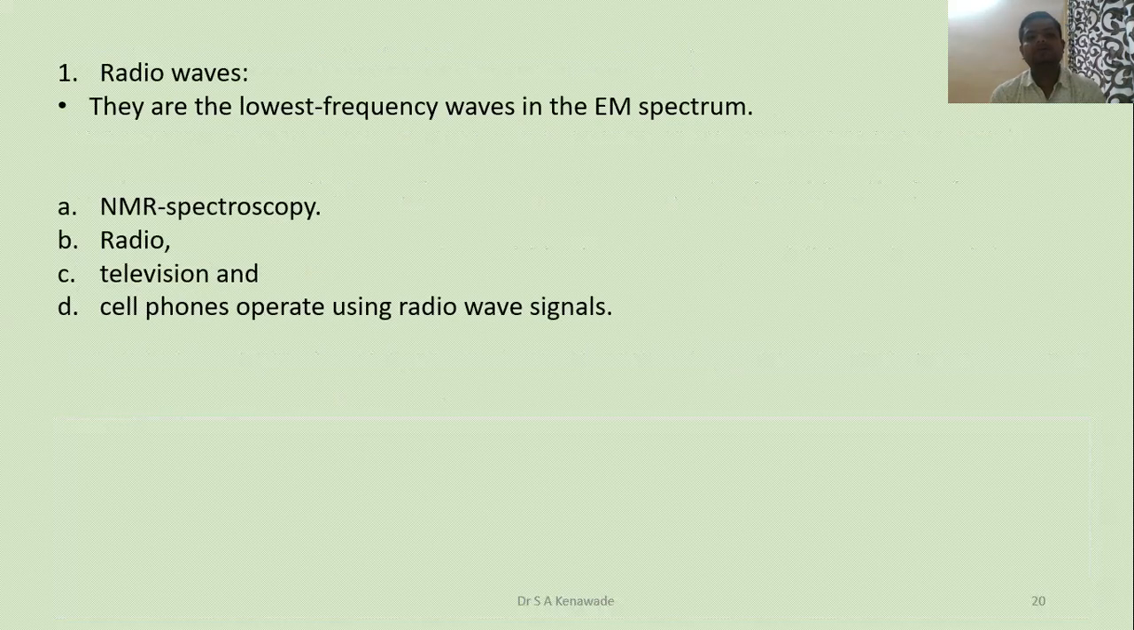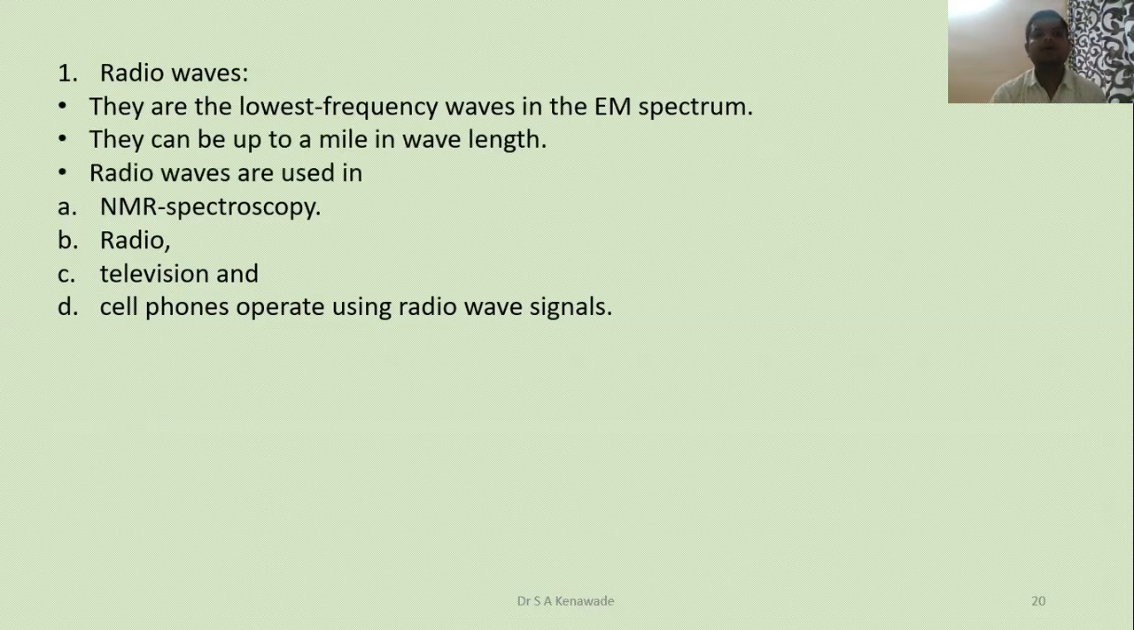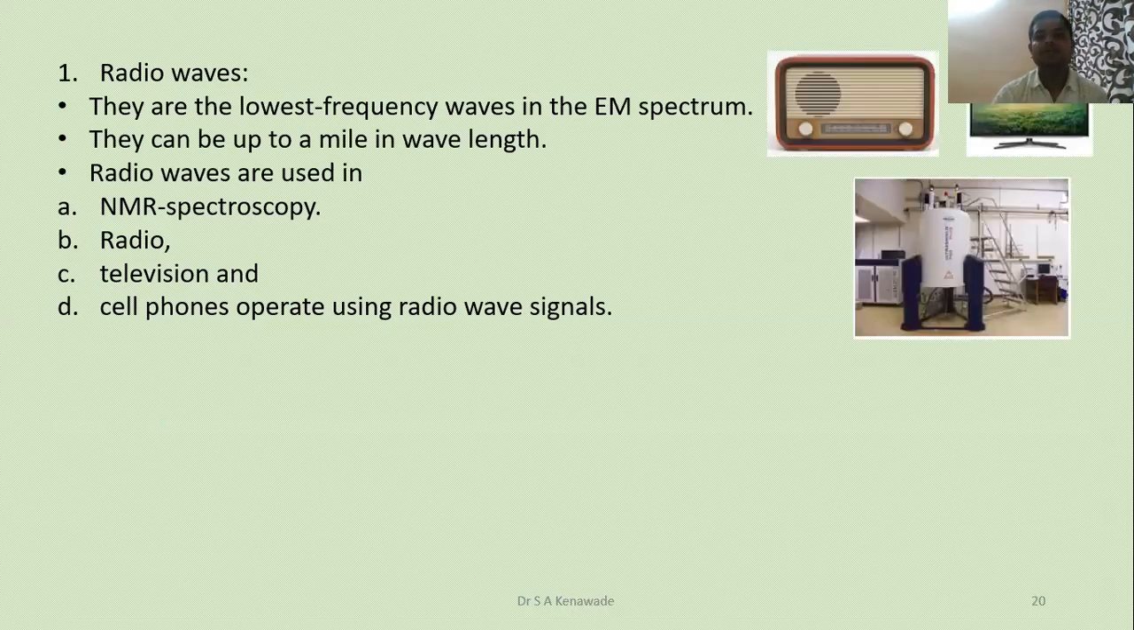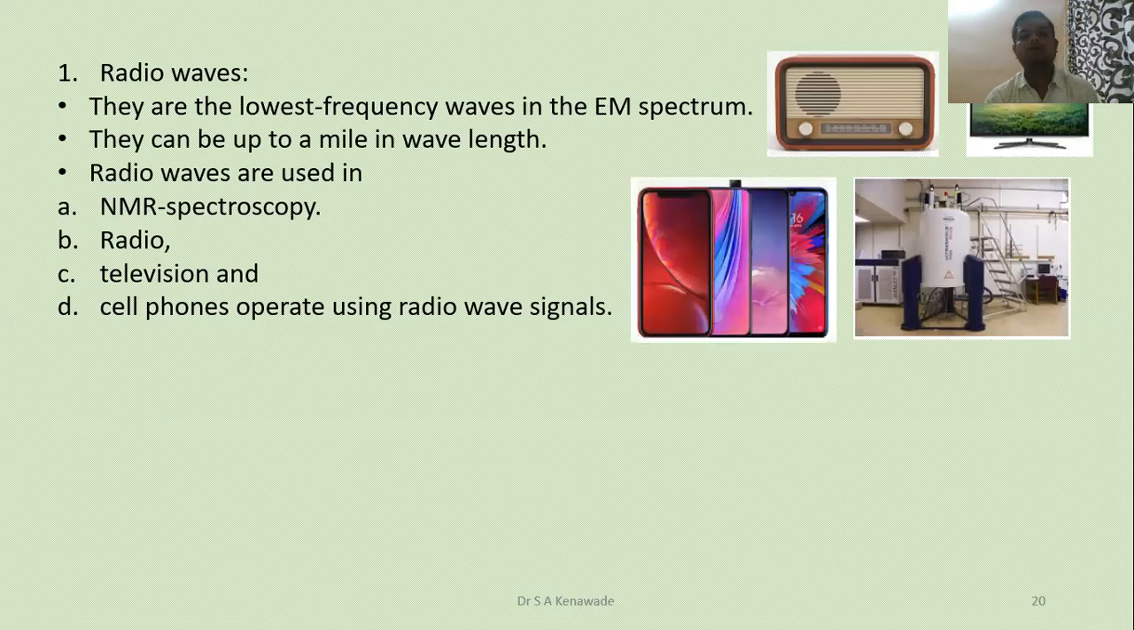Radio waves are the lowest frequency waves in the electromagnetic spectrum. Sorry, lower frequency means higher wavelength. They can be up to a mile in wavelength. Radio waves are used in NMR spectroscopy, radio, television, and cell phones, which operate using radio wave signals, that is your mobile phones.